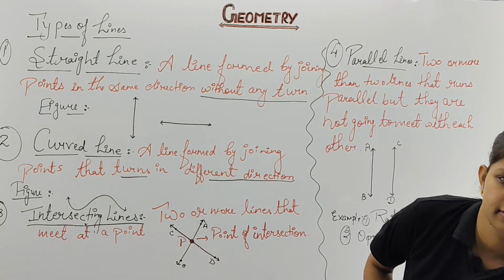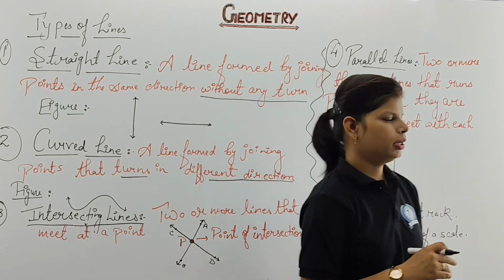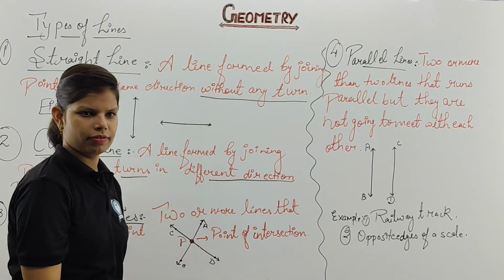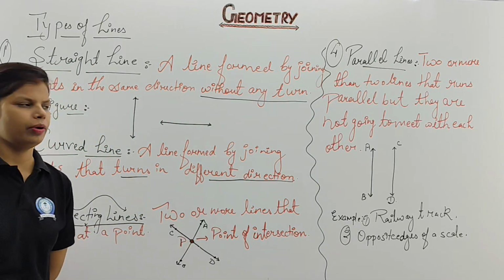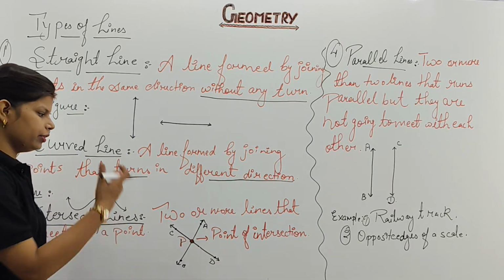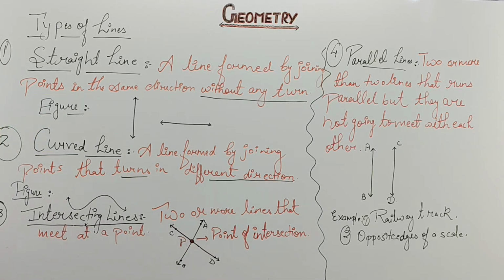Now the next one is given. These all are your points. Now shall I go with another form? You can see parallel lines definitions as well as examples I have given. The last point which we are dealing with, the one left, will be perpendicular line. So we are going to give the definition of perpendicular line and then we will move to the next part. Please take a note of this. Then last will be your perpendicular line.